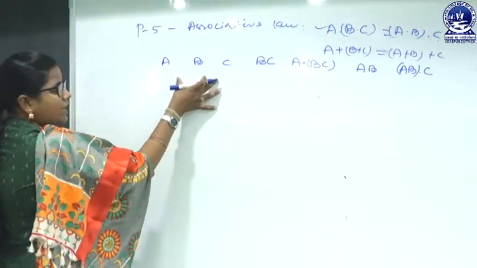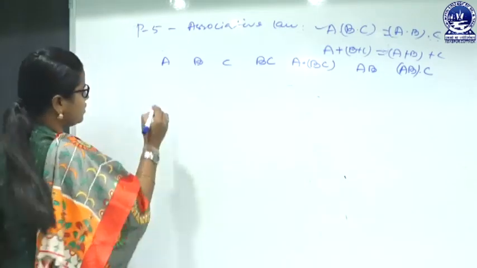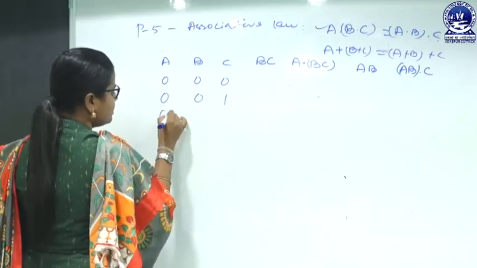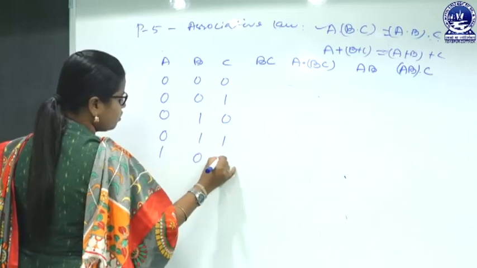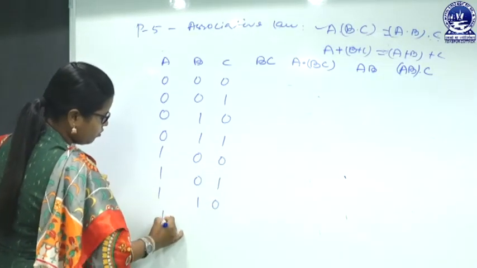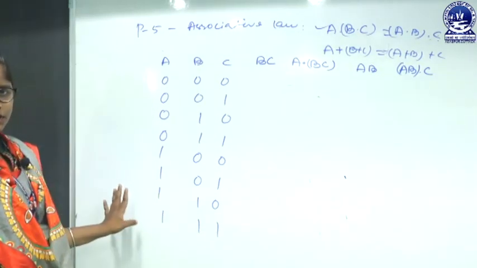Here we are having three inputs, that means we will have 8 different combinations: 0 0 0, 0 0 1, 0 1 0, 0 1 1, 1 0 0, 1 0 1, 1 1 0, 1 1 1. So these are the 8 different combinations.